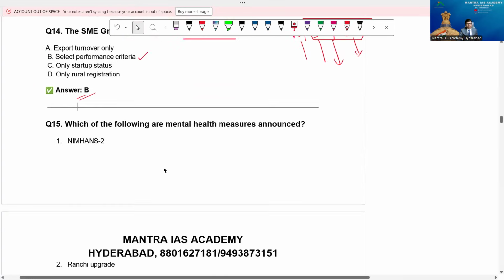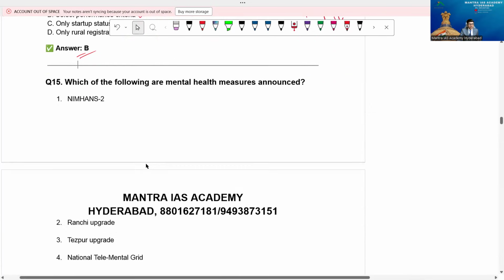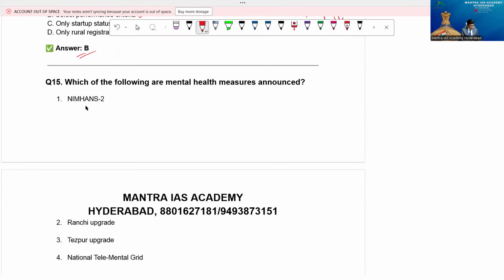Which of the following are mental health measures announced? Yes, no doubt. NIMHANS-2, Ranchi upgrade, Tezpur upgrade, and fourth is National Tele Mental Health Grid. The fourth point is not mentioned. Of course, we have the first three, no doubt.